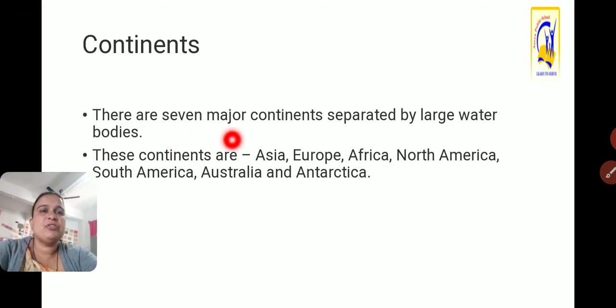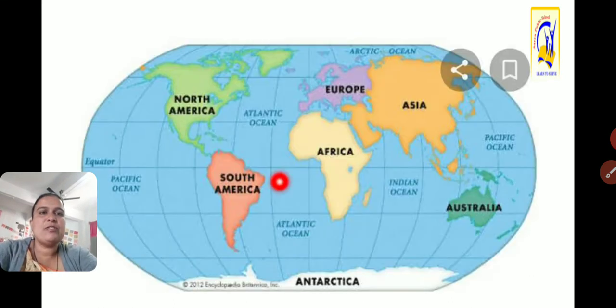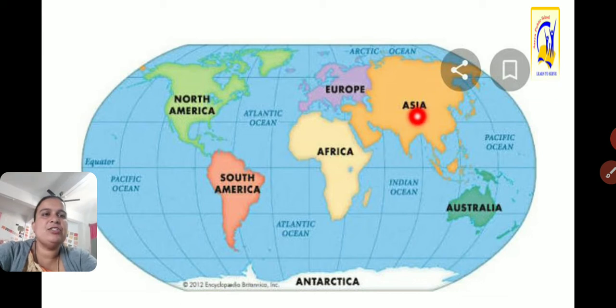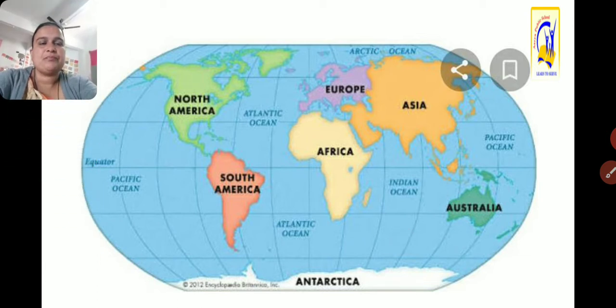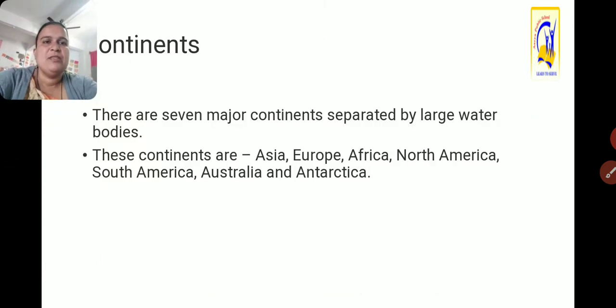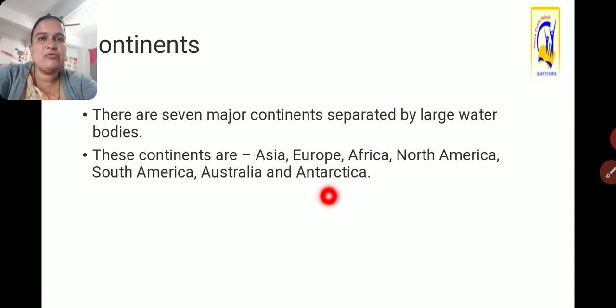There are 7 major continents separated by large water bodies. These continents got separated from one another with the help of water bodies: South America, North America, Africa, Asia, Europe, Australia and Antarctica. These continents are Asia, Europe, Africa, North America, South America, Australia and Antarctica. So my dear students, how many continents are there on the planet Earth? There are 7 continents on the planet Earth.